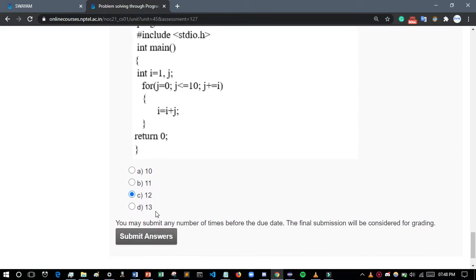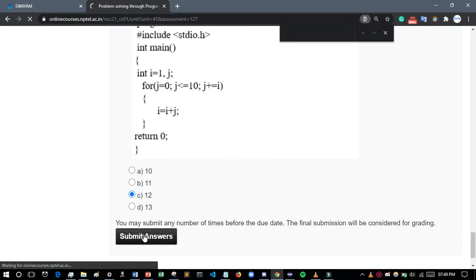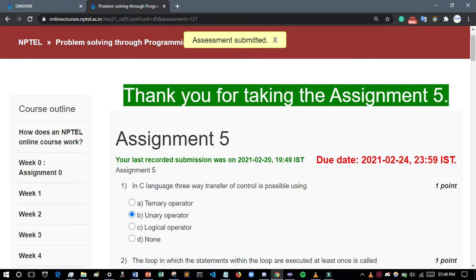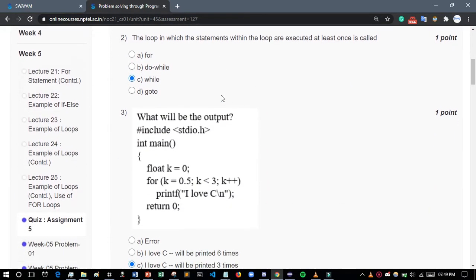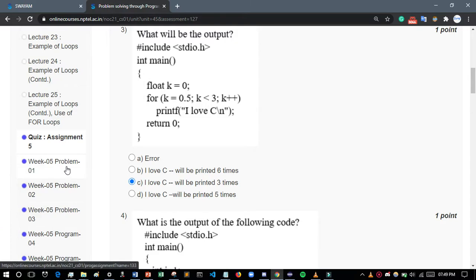Okay, now we will submit it. You can see here that I have submitted. Now we will solve the question number 1, programming.